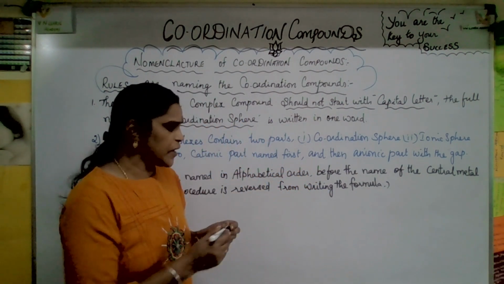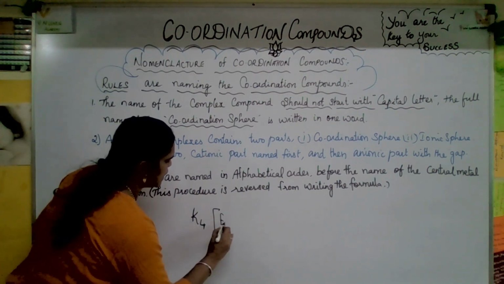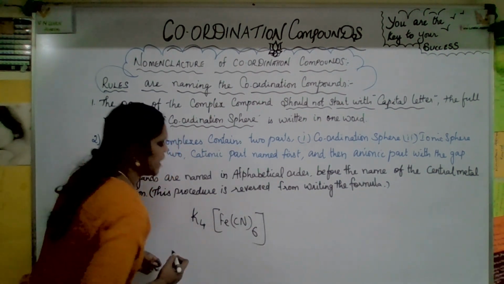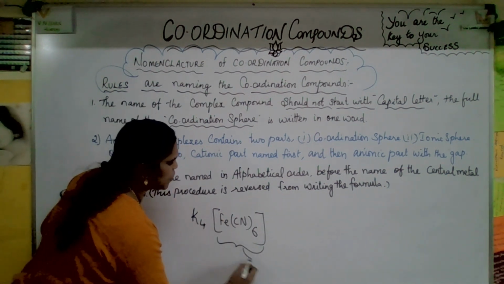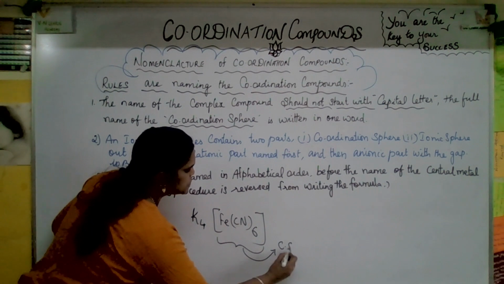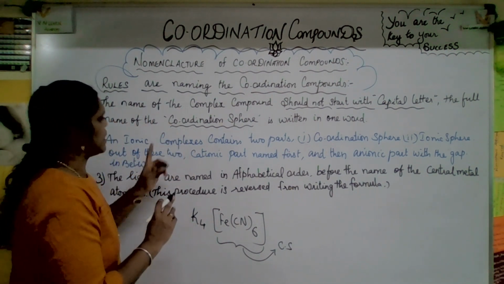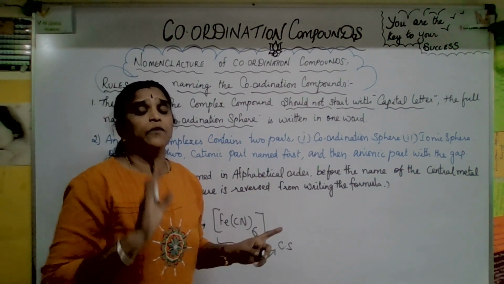Now for example, K4[Fe(CN)6]. Okay, so this is the coordination sphere. This part is called the coordination sphere, CS I put it. So while naming this coordination compound, the full name of the coordination sphere is written in one word.